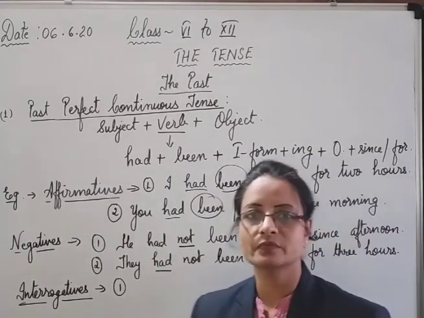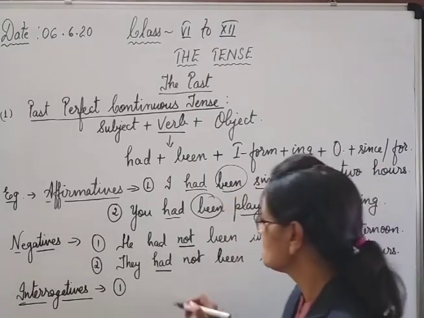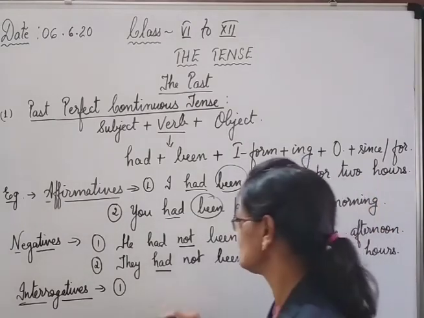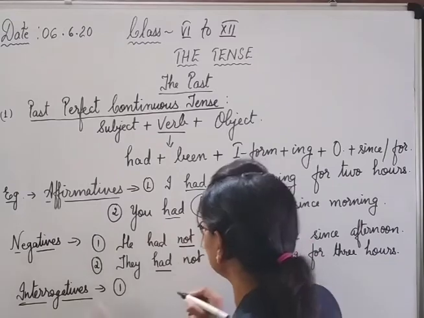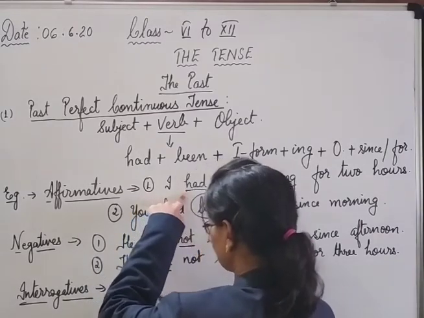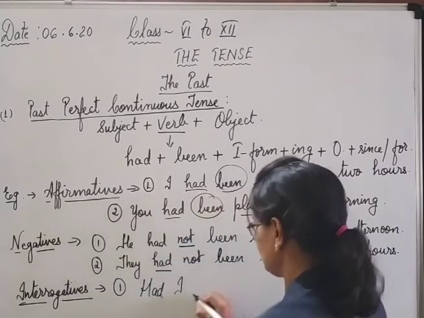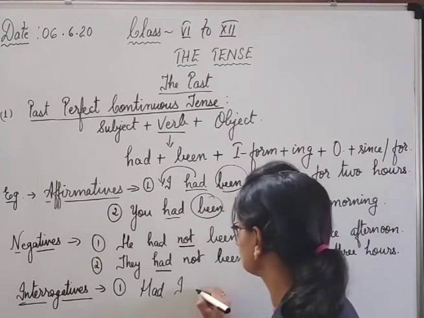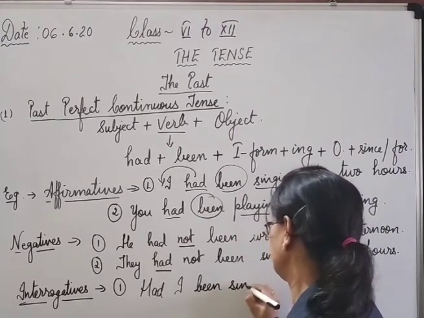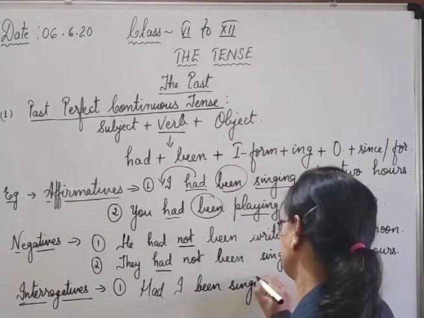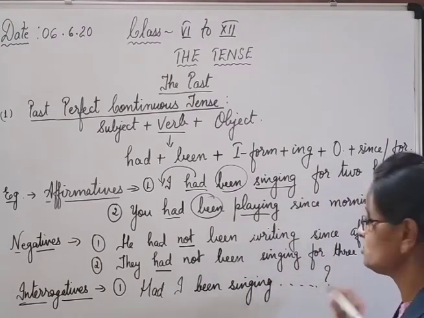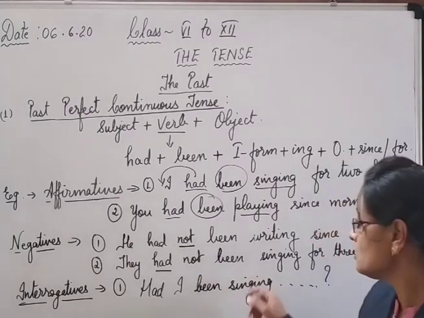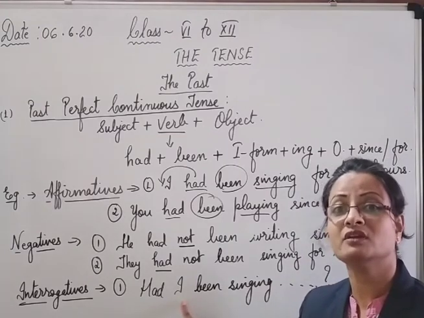Now the interrogatives. I'll make the interrogative before you. Look, what is the rule? Two types of interrogatives are there, yes or no and WH. Let us see yes or no first. In yes or no, it will start with the helping verb. Look here: Had I been singing? Place the helping verb in the beginning and then repeat the other words as they are. Had I been singing for 2 hours, question mark? Children, do not forget to put a question mark in the interrogatives, otherwise your marks will be deducted. This is the positive, affirmative, yes or no question.